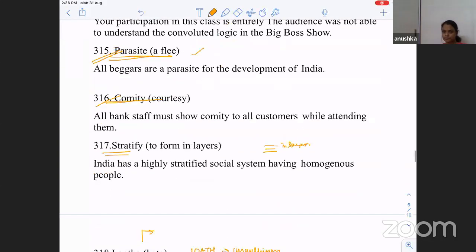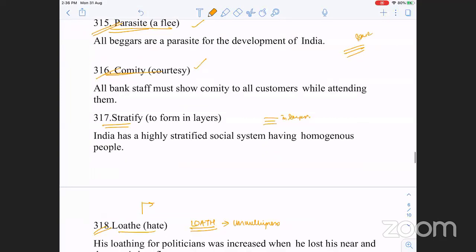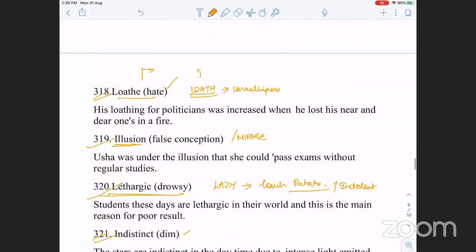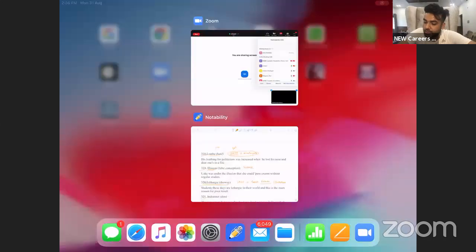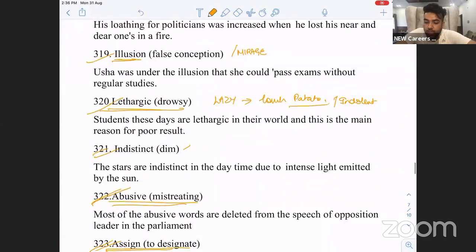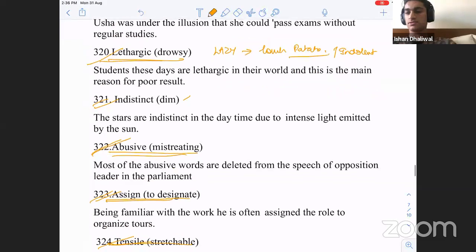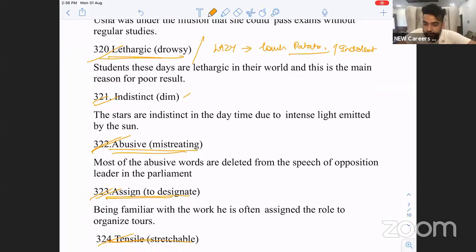Parasite. Courtesy. Loathe is to hate. Loth, unwillingness. Illusion, mirage, false conception. Lethargy, drowsiness. Indolent. Dim, indistinct lighting.